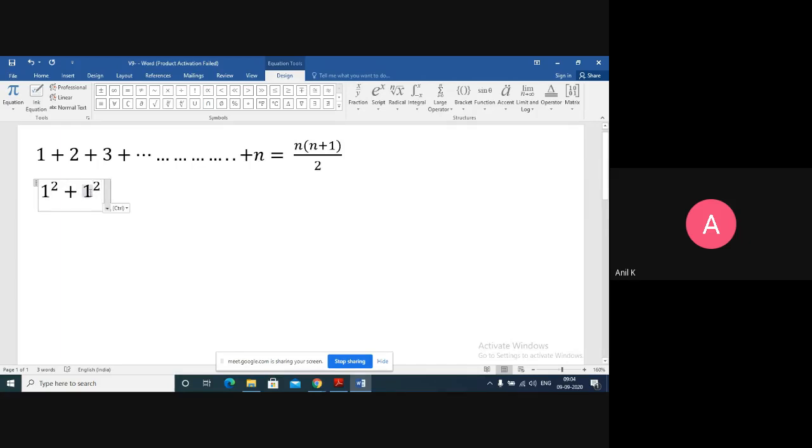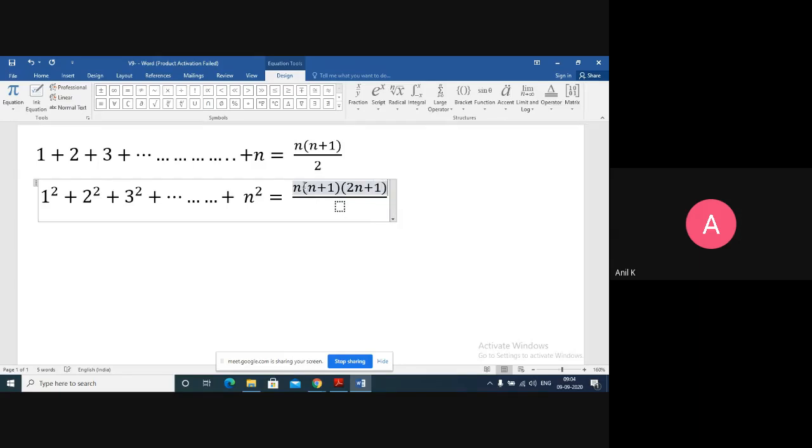Otherwise, we can prove this by using mathematical induction. 1 square plus 2 square plus 3 square and so on till n square. The sum of the squares of first n natural numbers is given by the formula n into n plus 1 into 2n plus 1 upon 6.